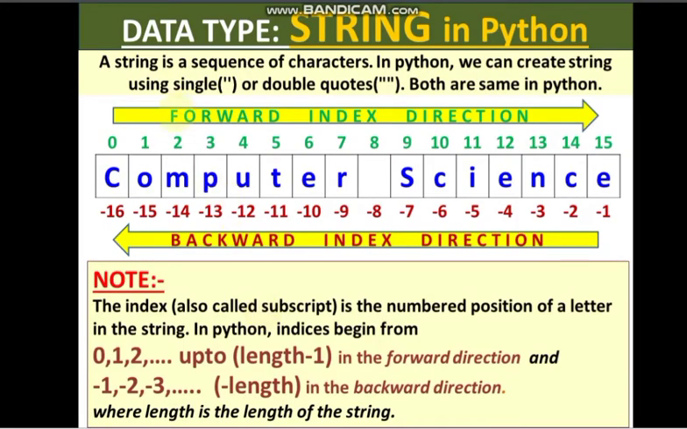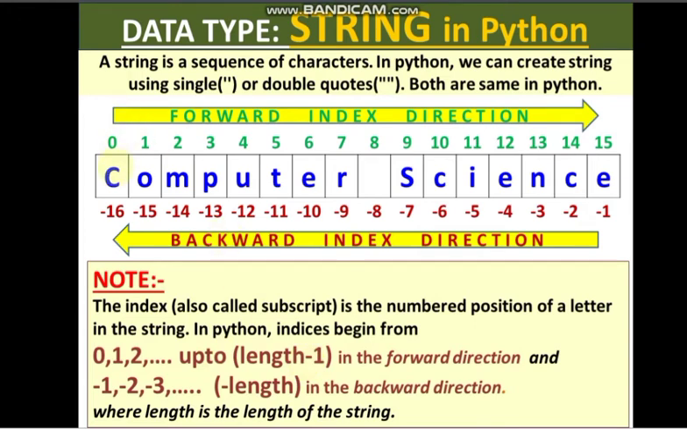There are 2 ways of indexing. Forward index direction is from left to right, and backward index direction is from right to left. Now the index, which is also known as subscript, is the numbered position of a letter in the string. Now in Python, indices begin from 0 up to length minus 1.